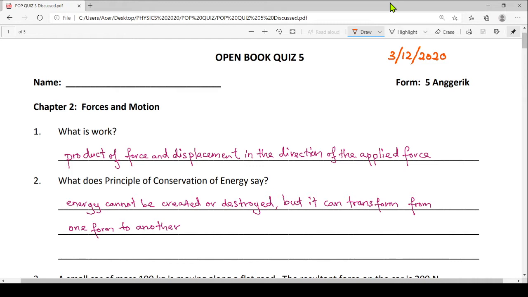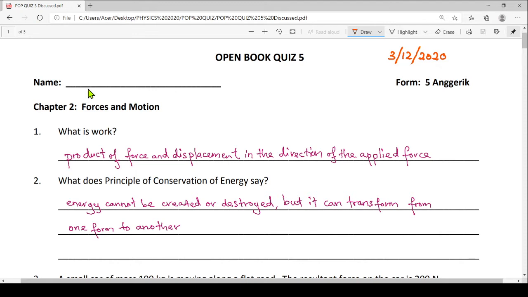Okay, we continue with the discussion of Open Book Quiz 5, Chapter 2, Forces and Motion, Form 4. First question, what is work?